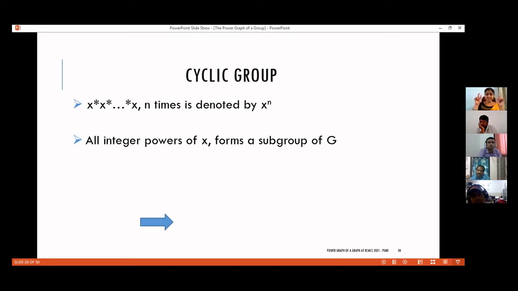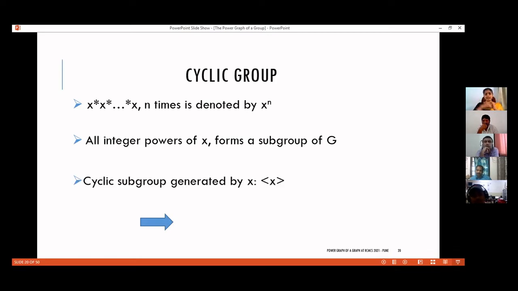So the key thing is the closure property. That is, it must be a binary operator in the set under consideration. And if we take the integer powers of a particular element, it is easy to verify that the closure property is satisfied. So the integer powers of an element form a subgroup of G.